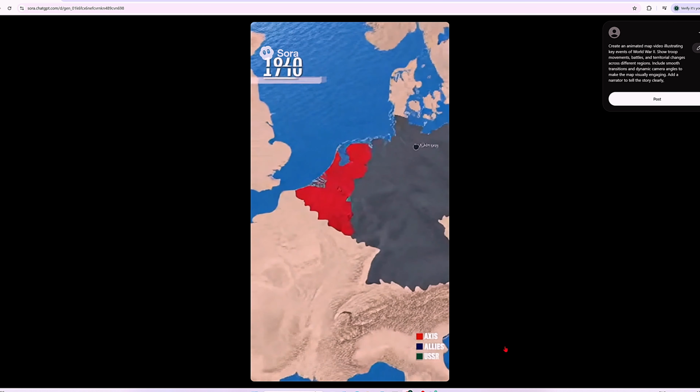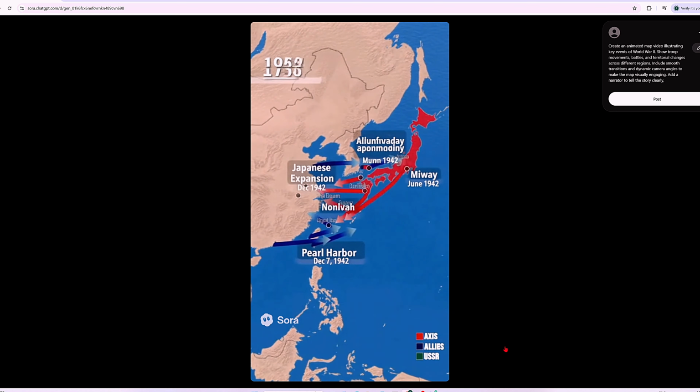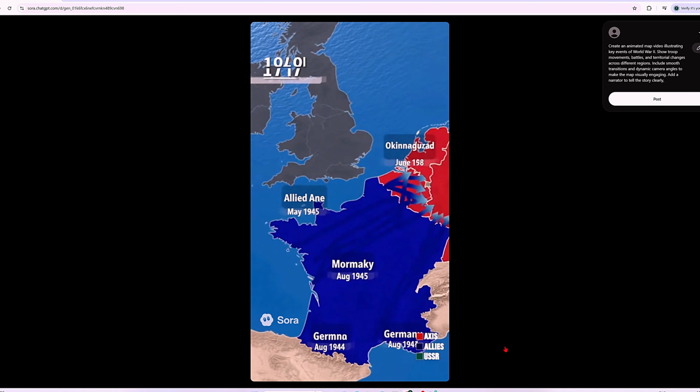World War II began in 1939 when Germany invaded Poland. The Blitzkrieg rolled west in 1940, toppling France. In 1941, Hitler turned east, launching Operation Barbarossa against the Soviet Union, while Japan expanded across the Pacific and struck